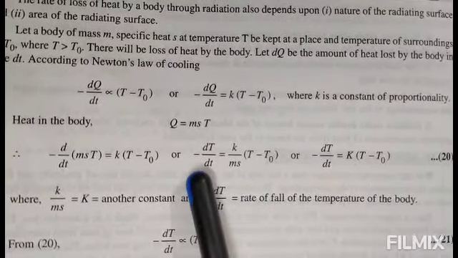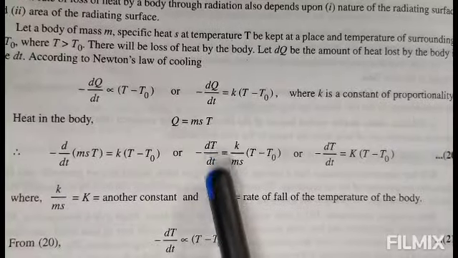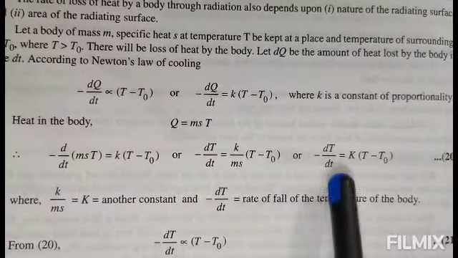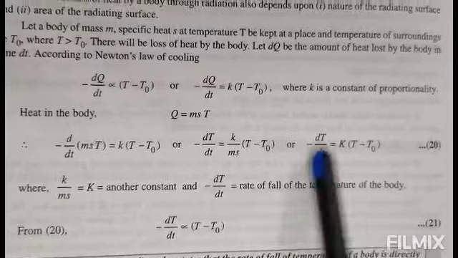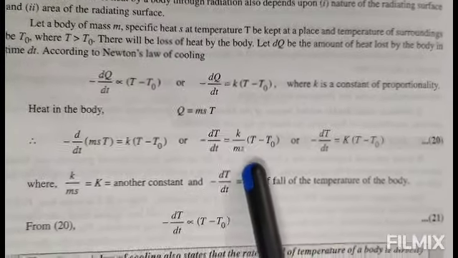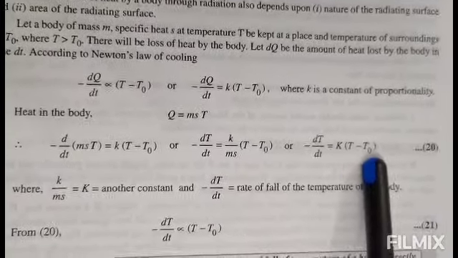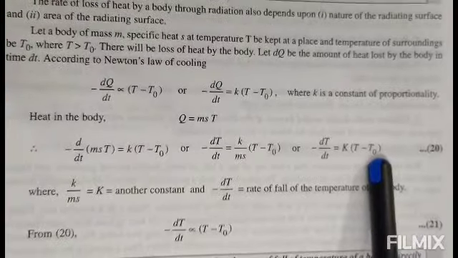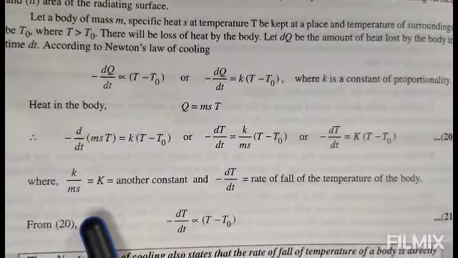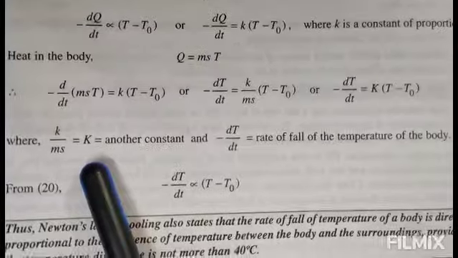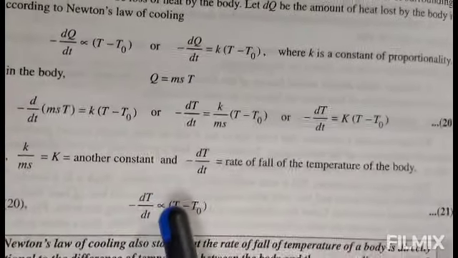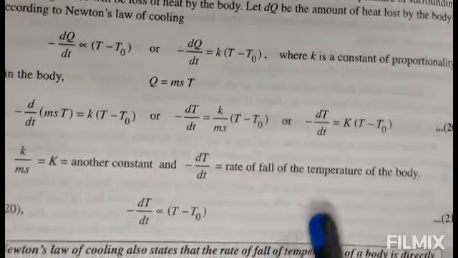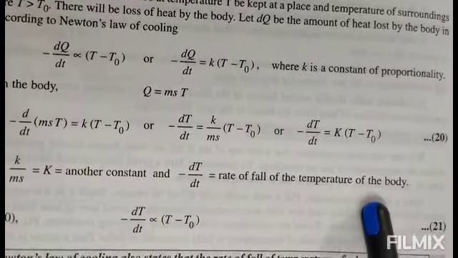So the equation will now become minus dT upon dt is equal to K, where K is written in place of small k upon m s, times T minus T0. So this k upon m s is another constant, and minus dT upon dt is the rate of fall of the temperature of the body.